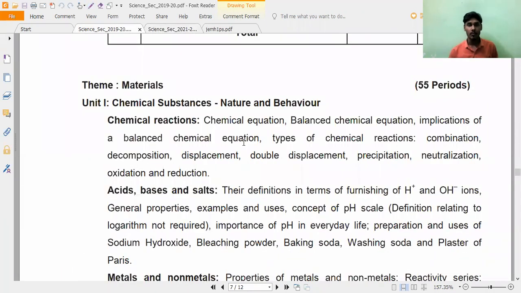First, if you observe, chemical substances, nature and behavior. The first chapter, open your textbook to page number 1: chemical reactions and equations. Is it correct? For chemical reactions and equations, there is no kind of deletion.